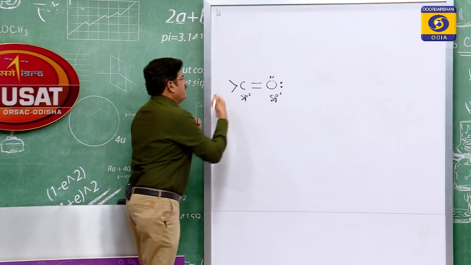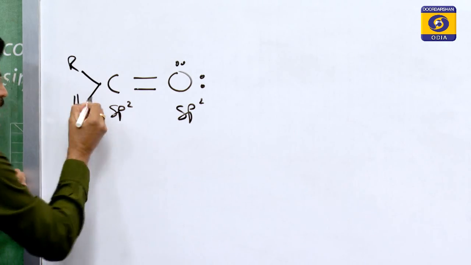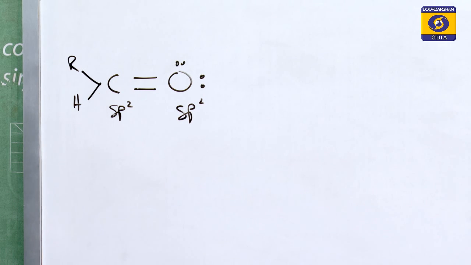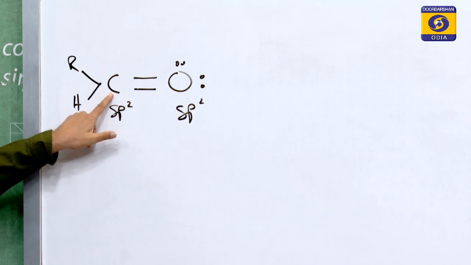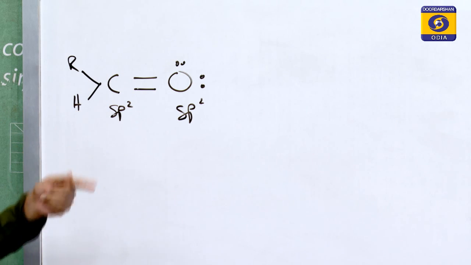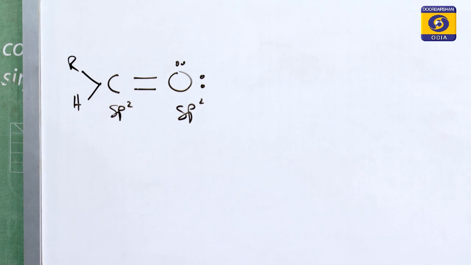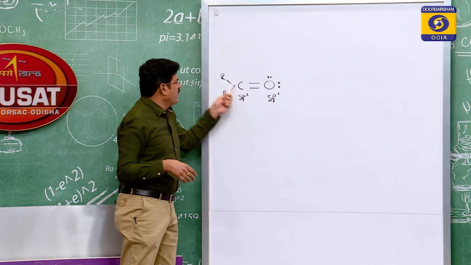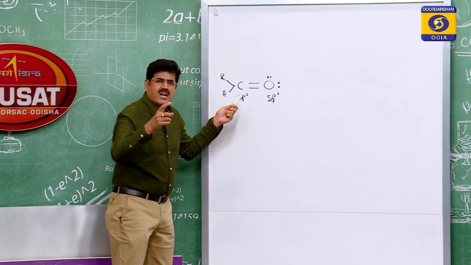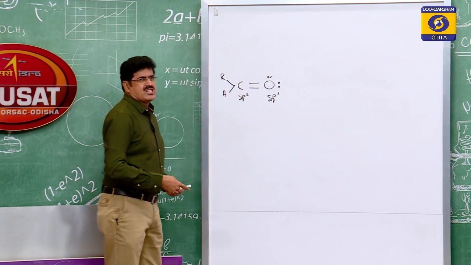Let it be an aldehyde here. Now the half-filled sp2 hybrid orbital of carbon, as per valence bond theory, overlaps with the sp3 hybrid orbital of the carbon of the alkyl group, I mean methyl, ethyl, etc., resulting in another sigma bond.